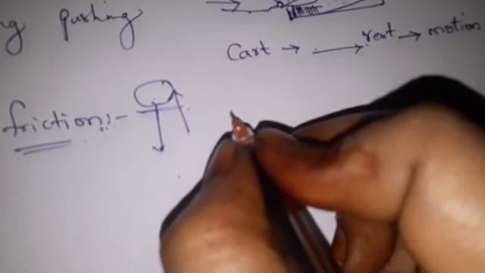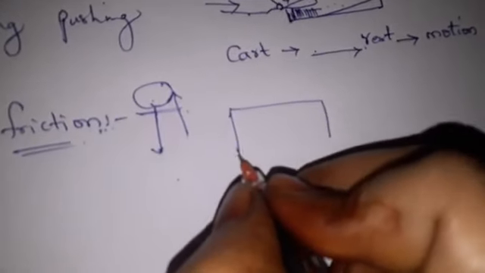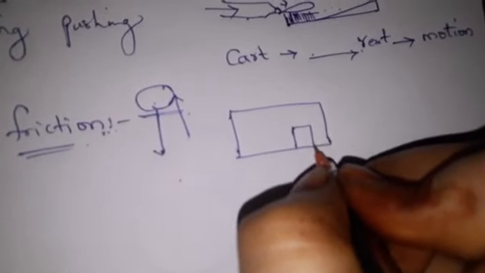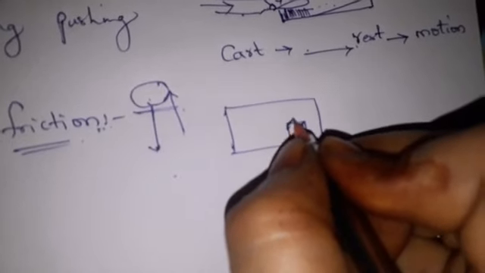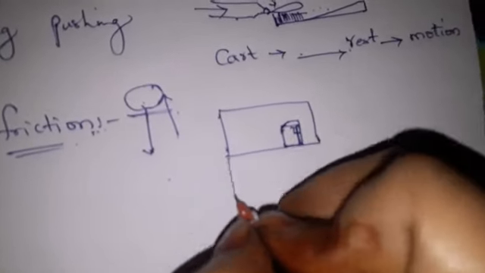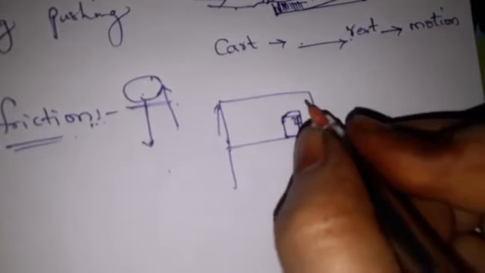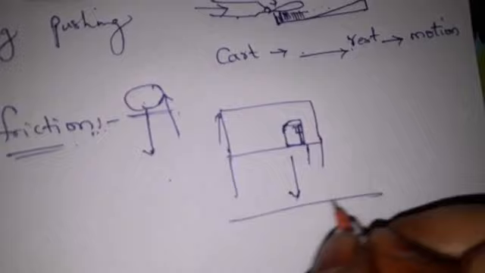Suppose the gravitational force from earth is pulling this object towards itself. What this friction is doing is giving some kind of force and it is allowing it to stay. It is not allowing it to fall down. Suppose you are keeping a book on a bench. You can see that this book is not falling down. Why is it not falling on the ground?